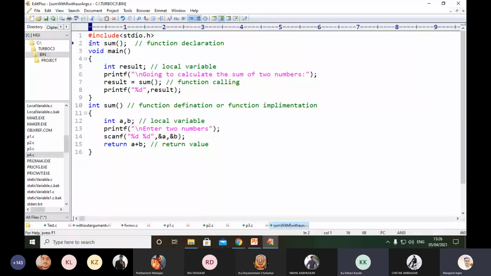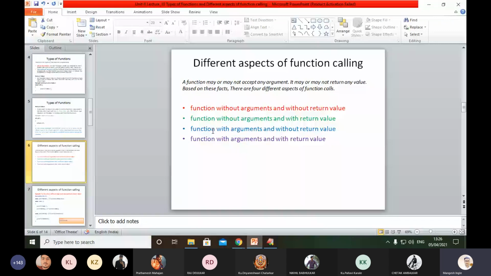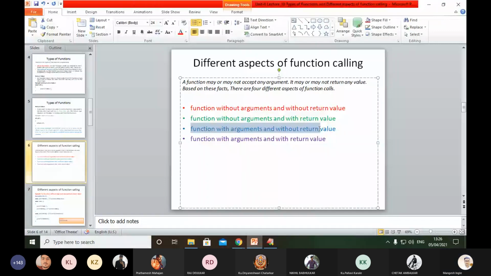Is that clear? Yes, sir. Good. Okay, so these two formats or these two aspects we have already seen in the last lecture, but I am recalling them again. Now the next one is function with arguments and without return value. To understand this, just concentrate.